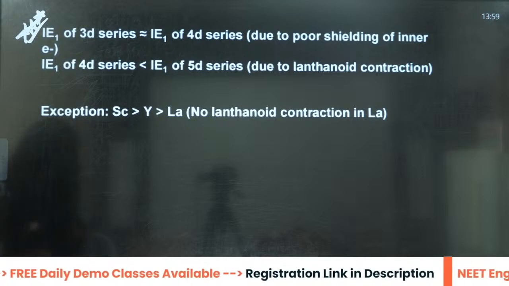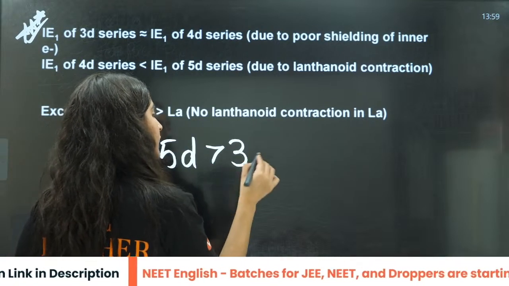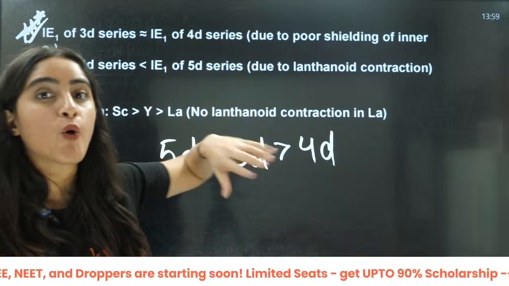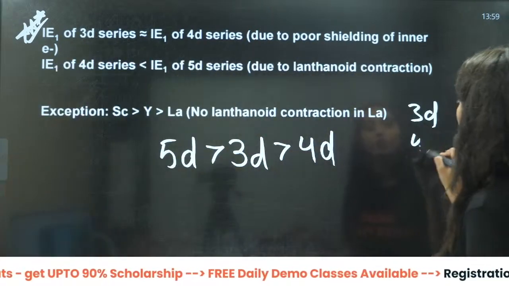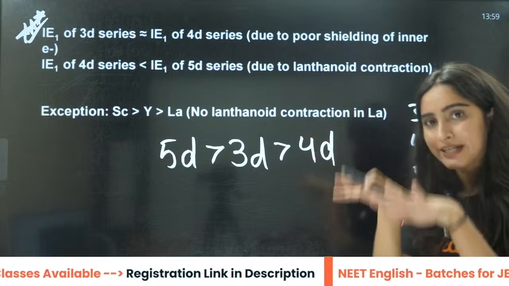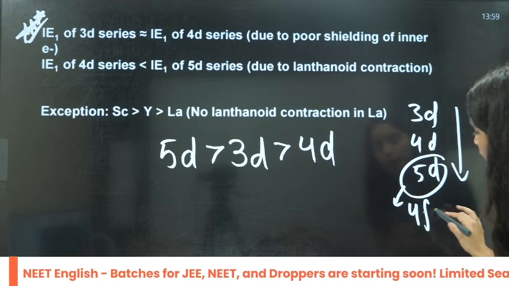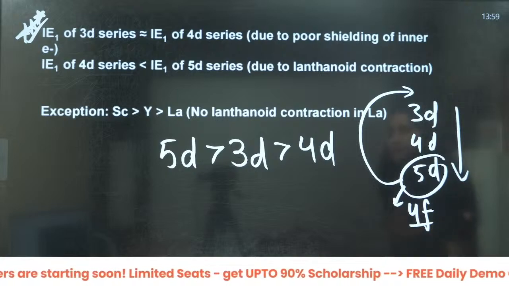Now this is again very, very important, right? Ionization energy of 5D, then you have 3D, then you have 4D. That means down the group, what should have happened? It should be 3D, then 4D, then 5D. Down the group ionization energy should decrease, right? But what happened? Because of lanthanoid contraction in 4F, this jumped to this side.